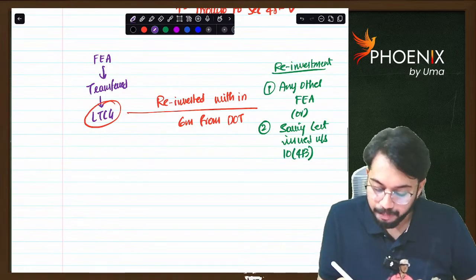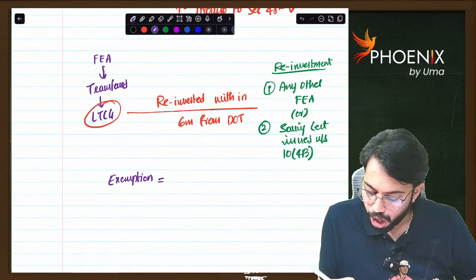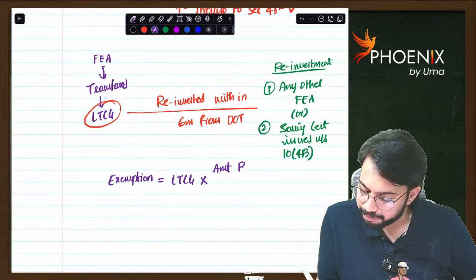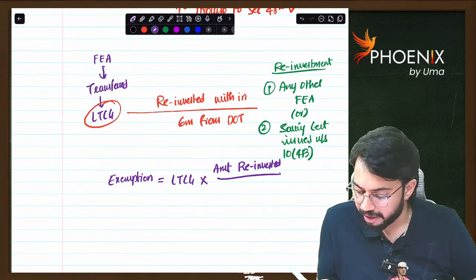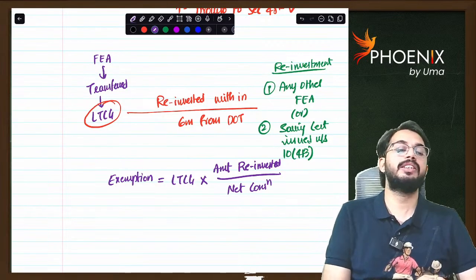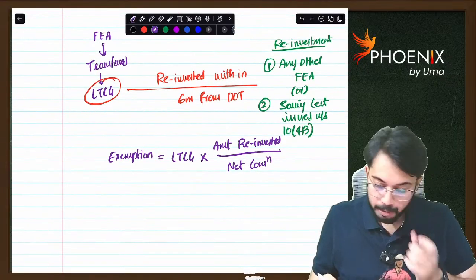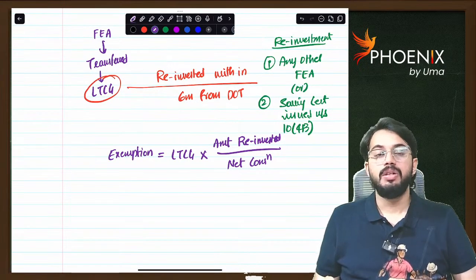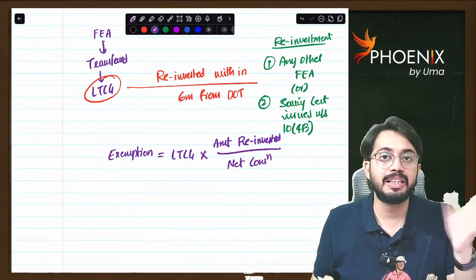How to calculate? Exemption is equal to long term capital gain into amount reinvested divided by net consideration. Okay, so proportionate exemption is allowed as deduction. So what is the time limit for reinvestment? Time limit for reinvestment is 6 months.